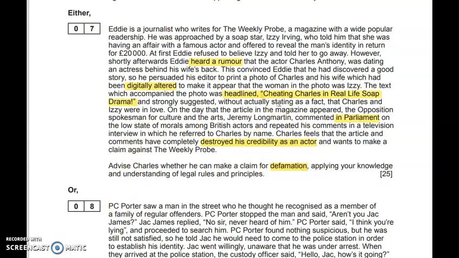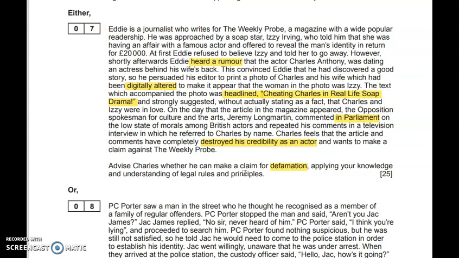Here you can see that the defamatory statements do refer to our claimant, because when we're advising Charles, the newspaper article and the picture clearly refer to him as required by the Defamation Act 2013, because there's a picture and his name is used. And I think it's clear that the damage to Charles' reputation by the newspaper article and the photo could be considered as causing serious damage under Section 1 of the Defamation Act, because it's affecting his ability to do work.